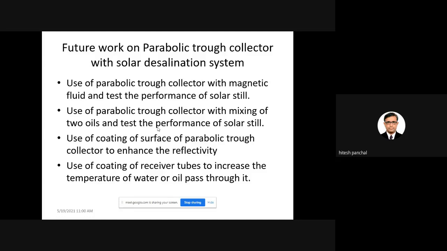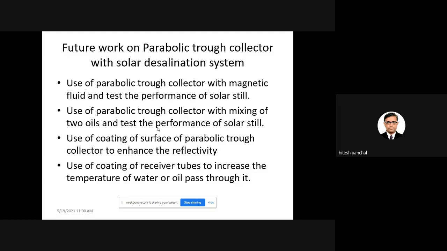Because if you mix two oils, we can say that the performance will be improved, as per my knowledge, because the mixing of two oils will also increase the performance, with the increment of temperature of water whenever it is passing through the parabolic trough collector and solar still with heat exchanger.